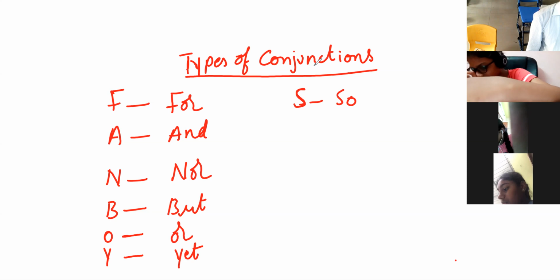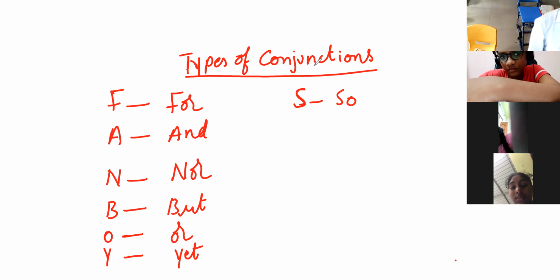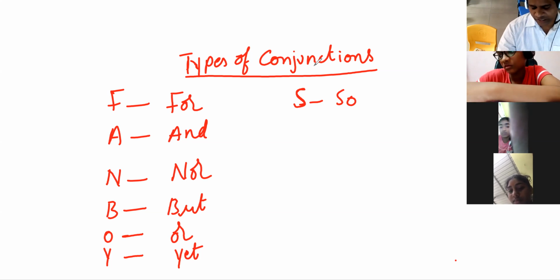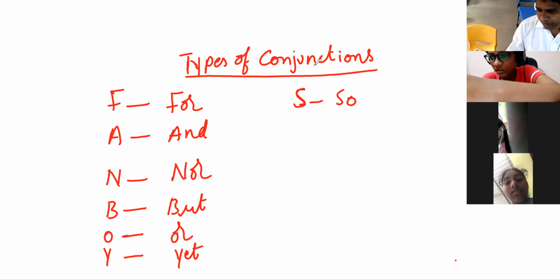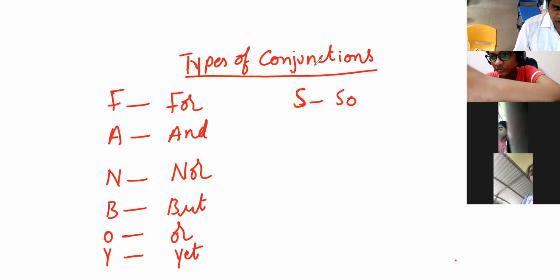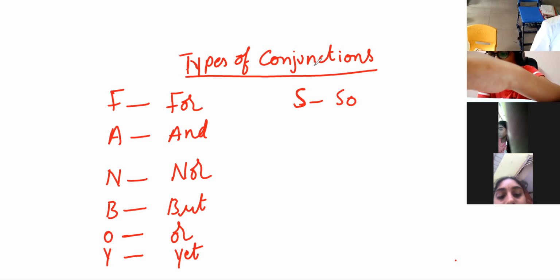You need to pronounce it as "so", we say "but so". Clear? Hereafter we need to change ourselves. Whenever you say something like for, and, nor, but, or, yet, so, next time in the assembly, when you are saying coordinating conjunctions, FANBOYS, you have to say fast, without giving any gap. And from the back also you can say so, yet, or, but, nor, and, for.